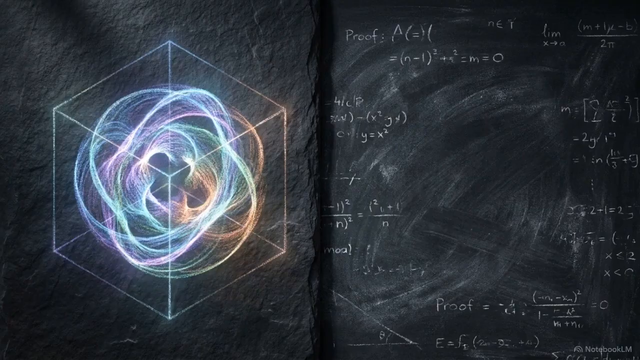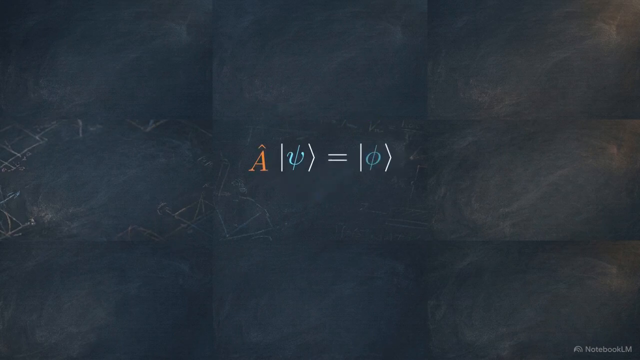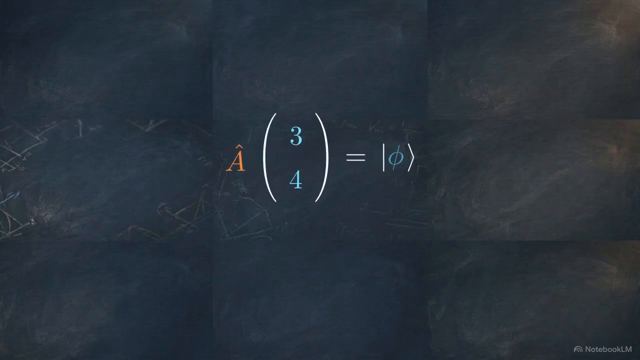Every language needs nouns and verbs. In quantum mechanics, the noun is the quantum state, written inside this angled bracket called a ket. The verb is the operator. This represents a physical quantity, like energy or momentum, or a physical transformation acting upon that ket. An operator acts on a quantum state to produce an entirely new quantum state.